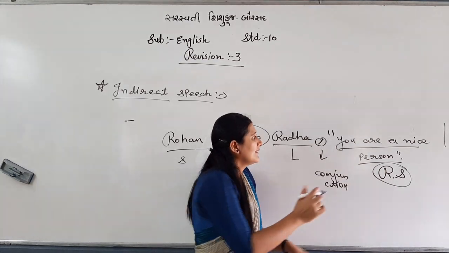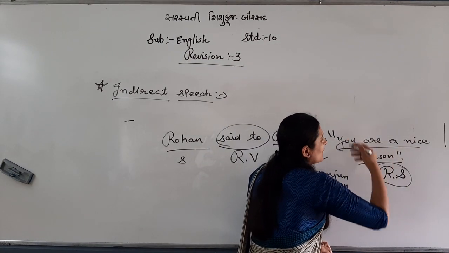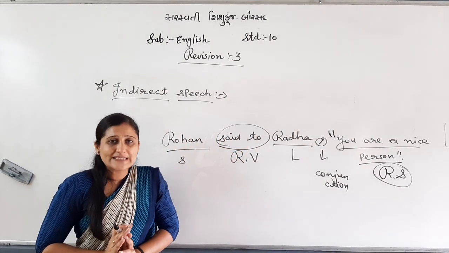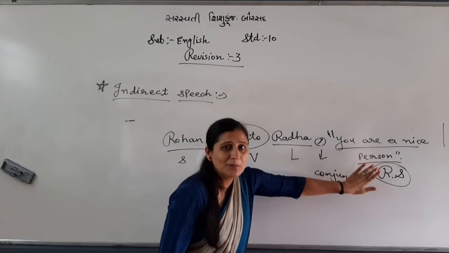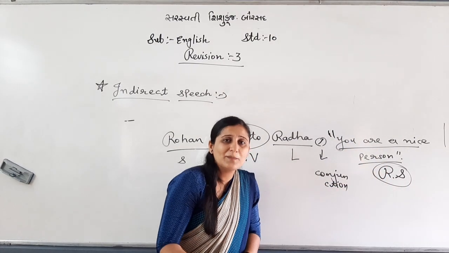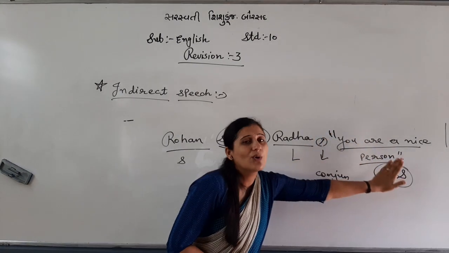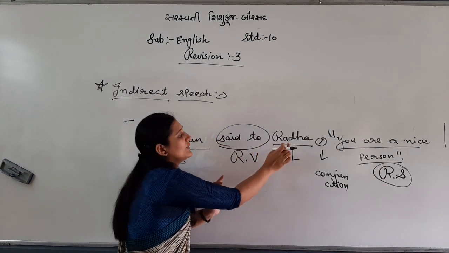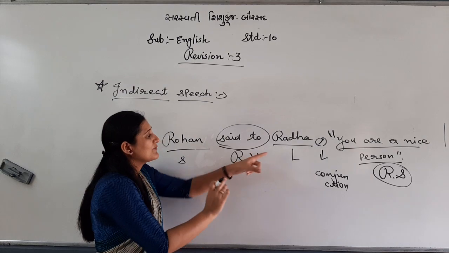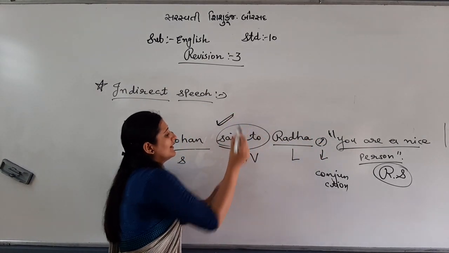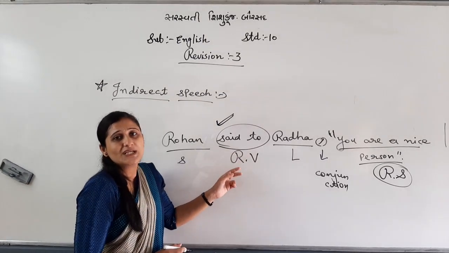One more thing. You need to change the whole reported speech in all types of sentences, whether the sentence is simple, interrogative, imperative or exclamatory. You need to change the whole reported speech. No need to change the speaker, no need to change the listener. So before the reported speech, what to change?